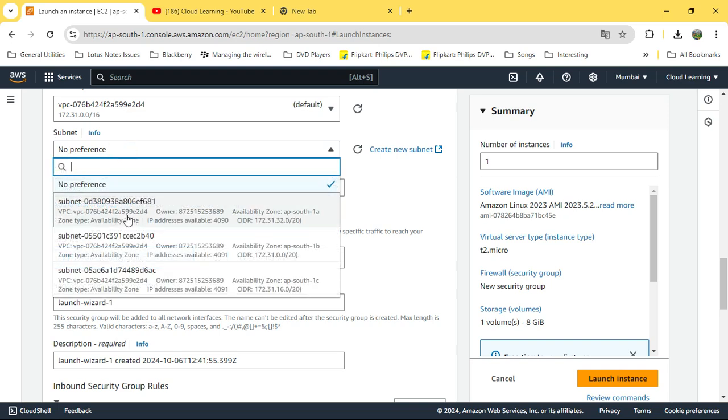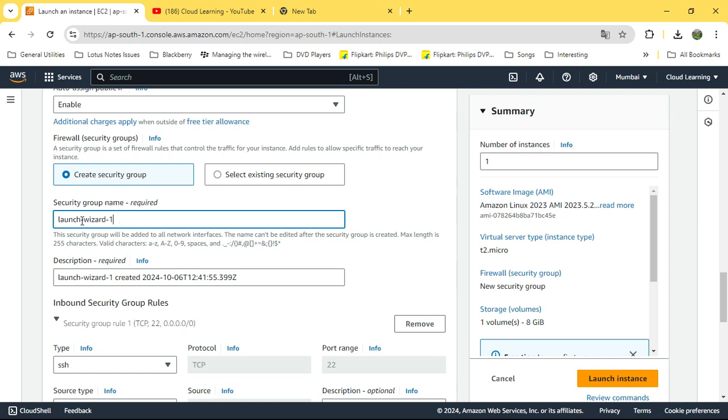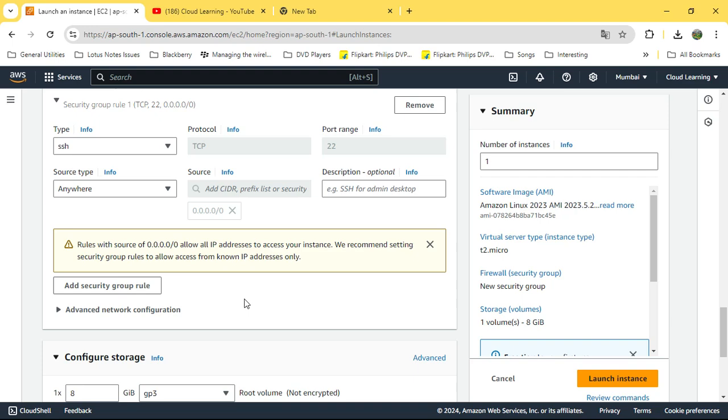This also I put in ap-south-1a just to be specific, and I give the Linux security group. So you will find the same options, right? You just need to follow. If you are watching it for the first time, you don't need to worry much. Just follow these steps. If you get stuck somewhere, just let me know. Maybe I can guide you there.